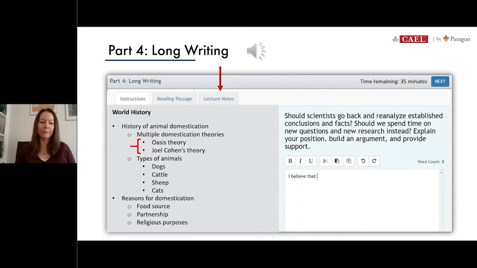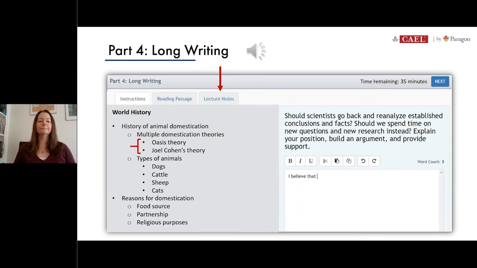Take your notes about both the Oasis theory and the Cohen theory. Here we go.